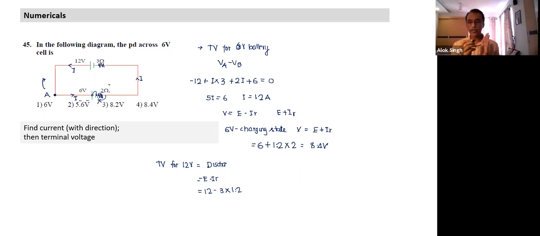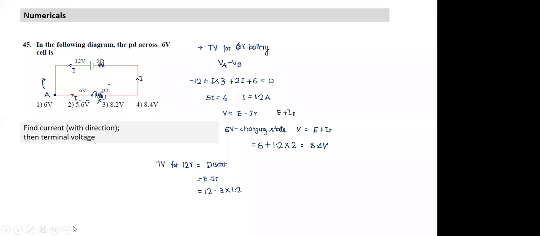So if a battery is getting heated up, that is also an indication that it has internal resistance, and because of internal resistance, the heating effect is taking place. If the battery is not getting heated up, it means there's no internal resistance. Okay, let's move on to the next point.